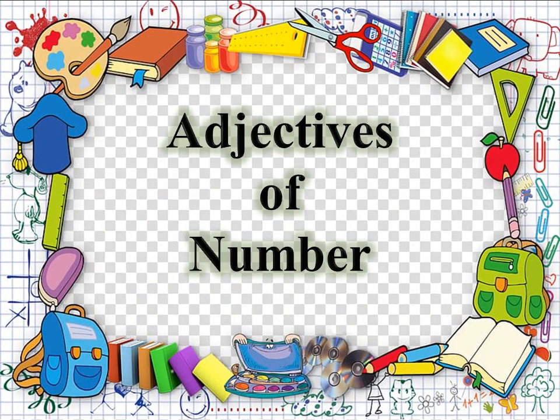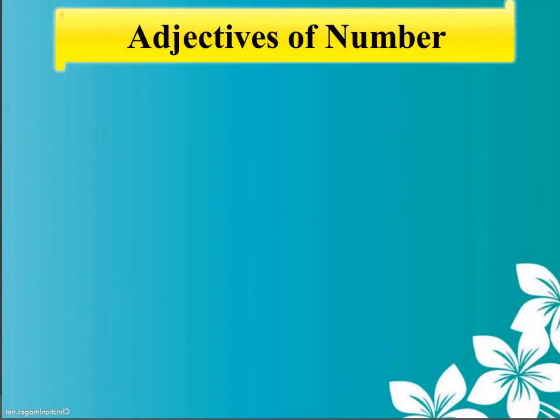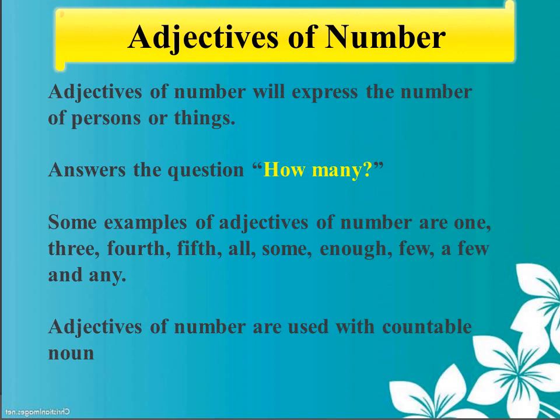Shall we learn the next kind of adjective? Adjectives of number. Adjectives of number express the number of persons or things.